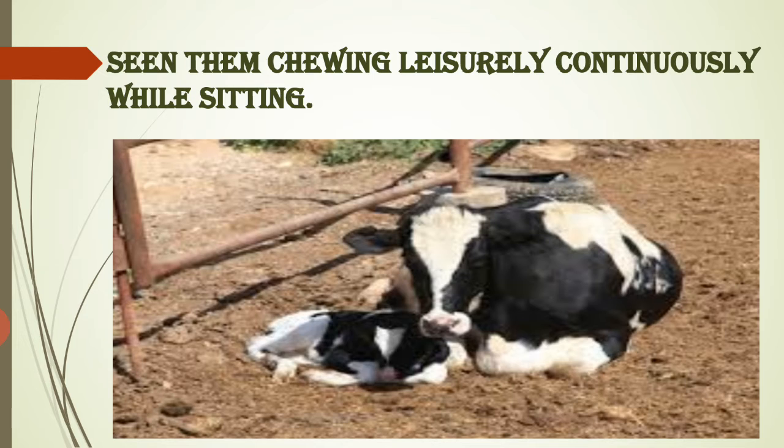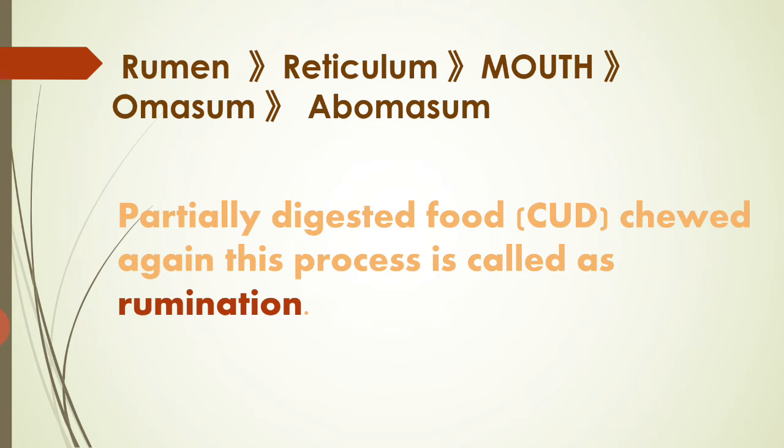When we see their body structure, their stomach has been made in such a way that they have four different chambers. And when they feed on the grass, they take in the grass very fast, or we can say very rapidly.